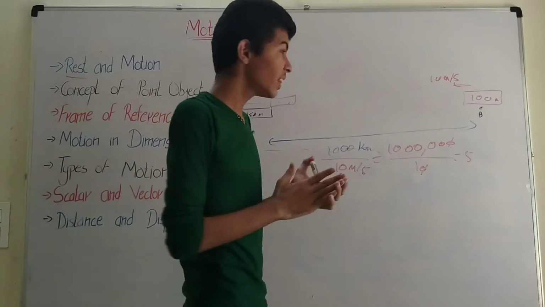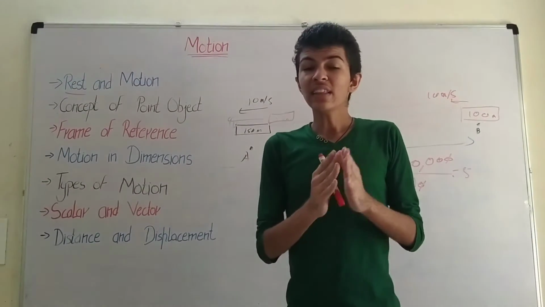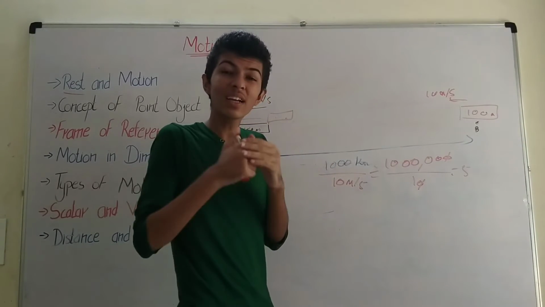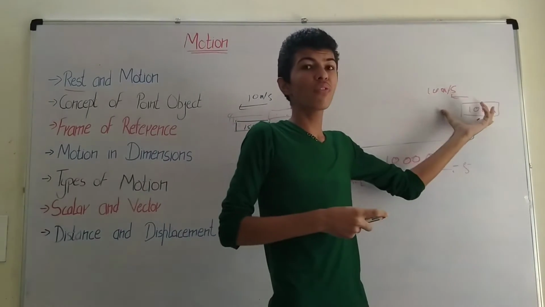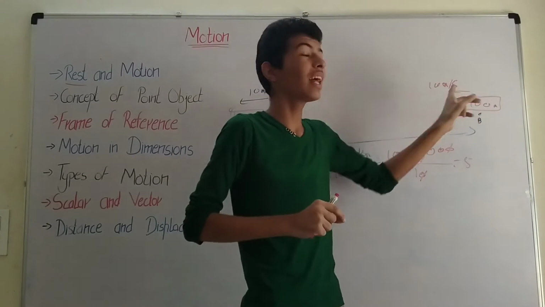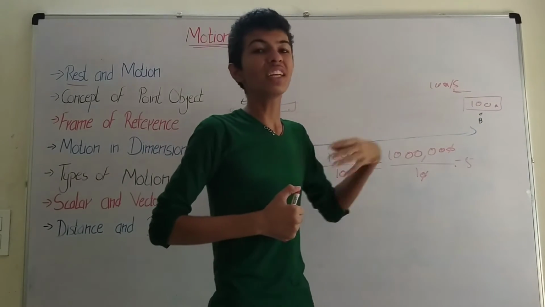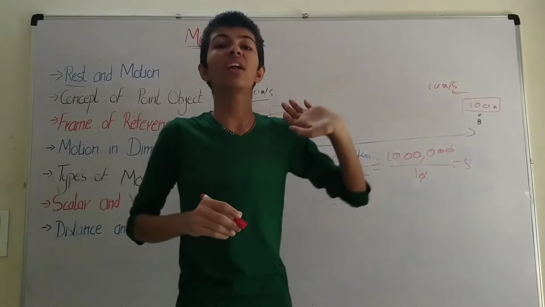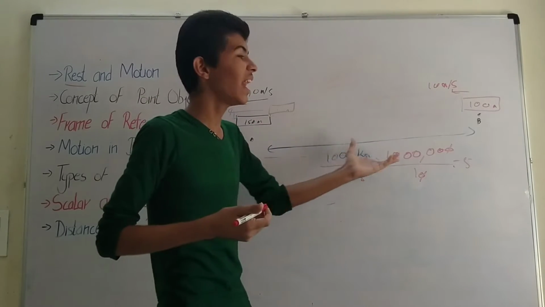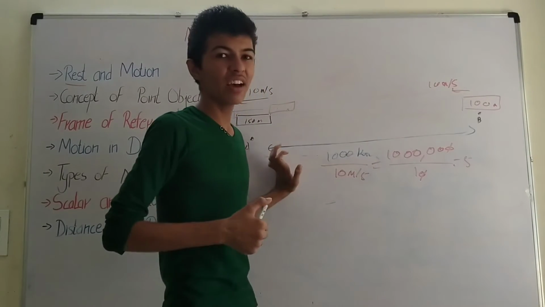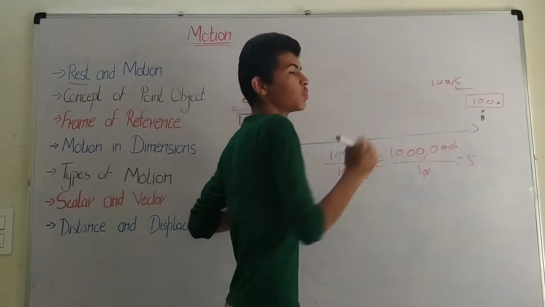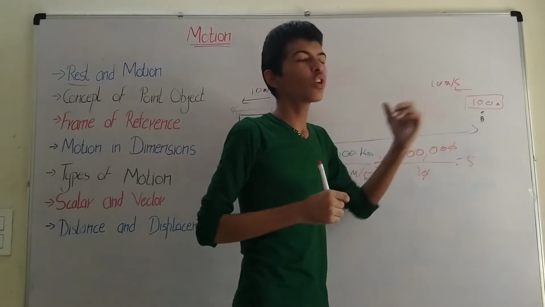So in physics, when the distance traveled by a body is much greater than the length of the body, then we consider the body as a point mass, so it does not have any length. But actually it has; technically it would be 500025 seconds. But this is so minute compared to 5 lakh. So what is the comparison between 5 lakh and 25 seconds? It is very less. So we directly take this as the distance and this as the speed. Here we have taken the length of the train as a point mass.